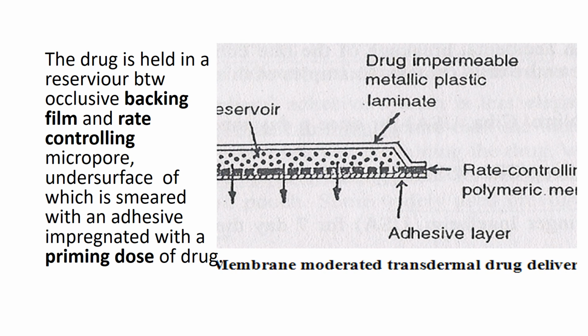So the drug is held inside a reservoir between the occlusive backing film and a rate controlling micropore, the undersurface of which is smeared with an adhesive impregnated with a priming dose. That is nothing but a sticker below the rate controlling micropore, which is removed and placed on the skin. That too has a priming dose. Later, the drug present in the reservoir will pass through the micropore and reach the skin at a constant rate.